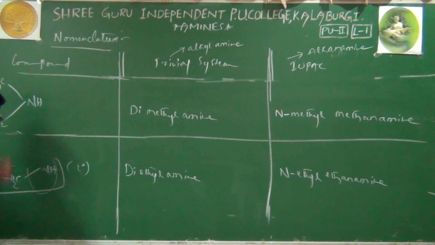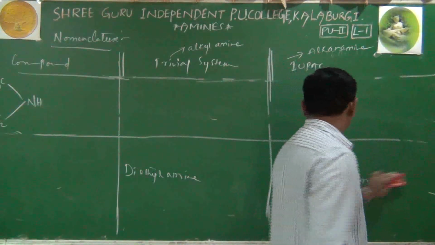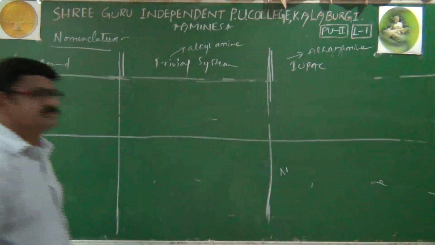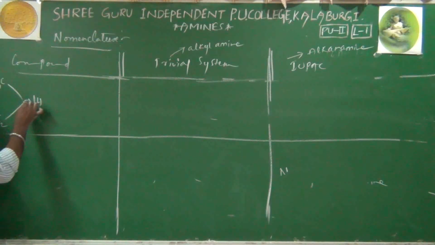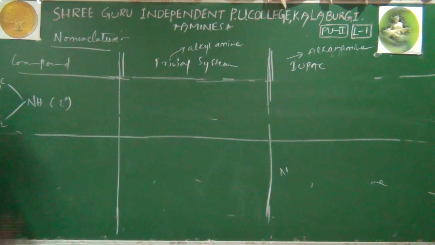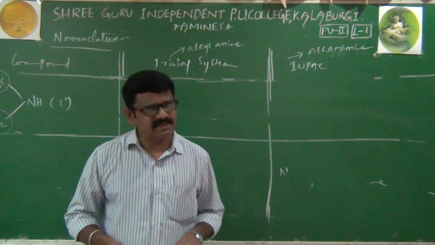How to write its common name as well as IUPAC name? Let's see now. Again, whether it is a primary or secondary amine, 100% secondary amine only, because nitrogen is connected to 2 carbon atoms. Now its common name, trivial name, is very simple. It is an ethyl group, letter E, and a methyl group, M. When 2 different alkyl groups are present, we follow alphabetical order.